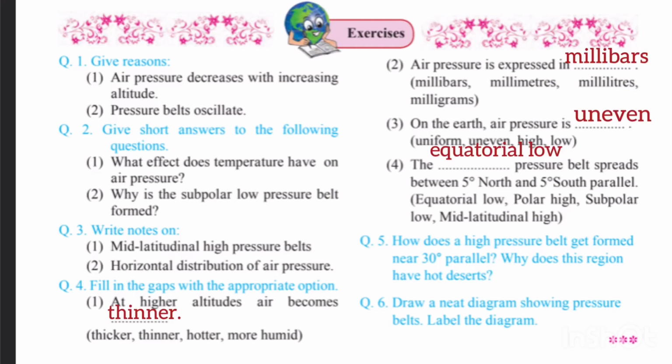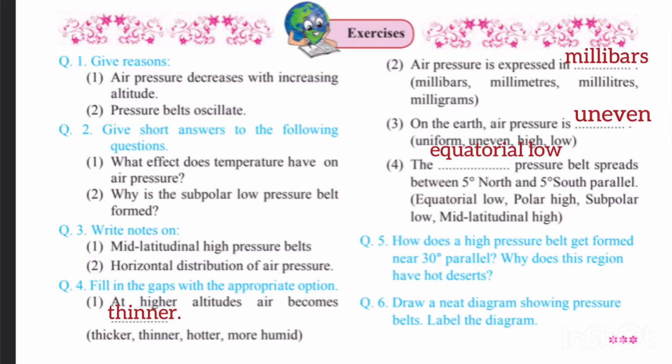Next one, fill in the gaps with the appropriate options. First one, at higher altitudes, air becomes thinner. Second, air pressure is expressed in millibars. Third one, on the earth, air pressure is uneven. Fourth one, the equatorial low pressure belt is spread between 5 degrees north and 5 degrees south parallels.